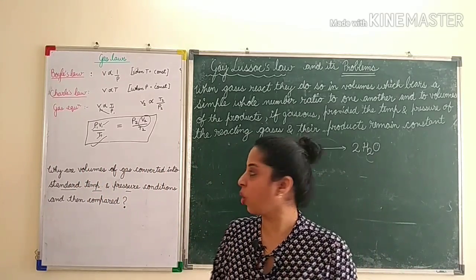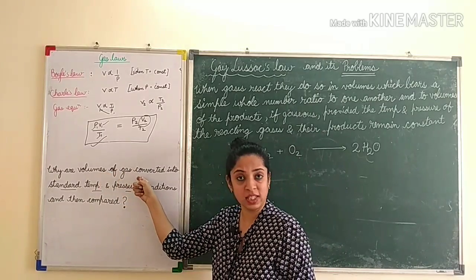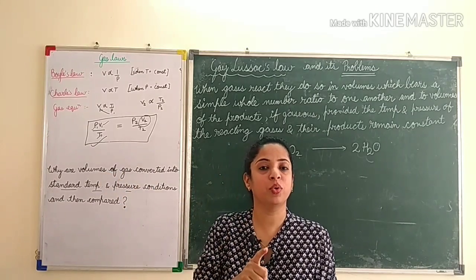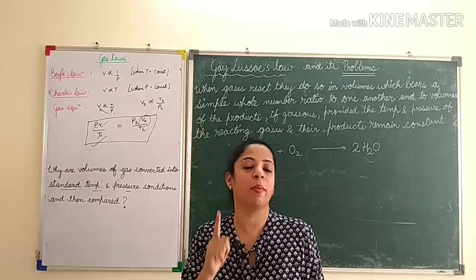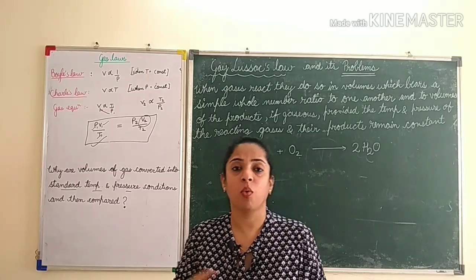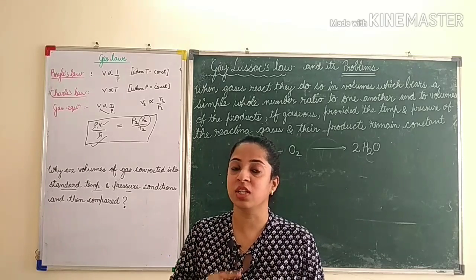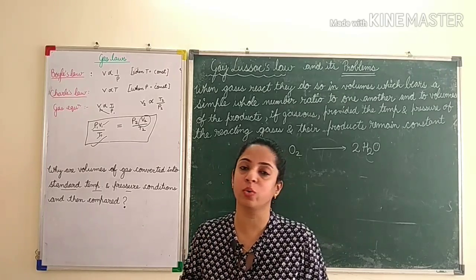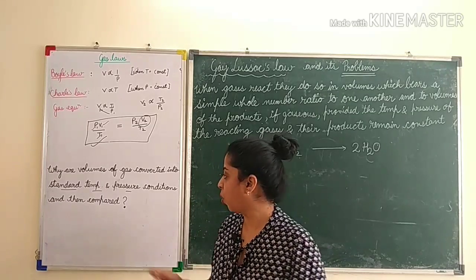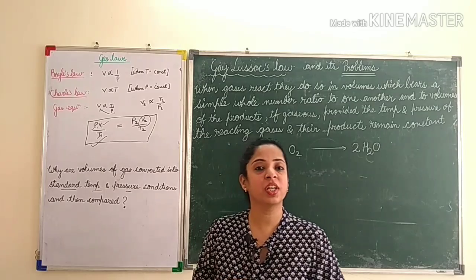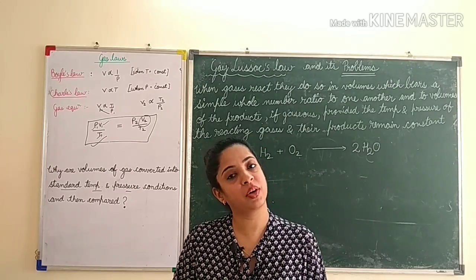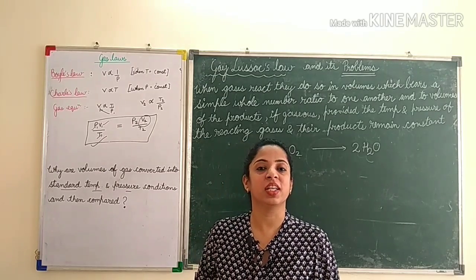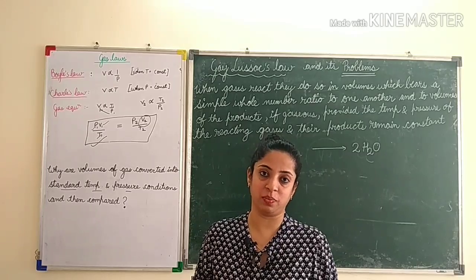So whenever you are talking about the volume of any gas, you have to convert it into standard temperature and pressure conditions. Now, what are they? Standard temperature is 0 degrees Celsius or 273 Kelvin. And standard pressure is 760 mm of mercury, which is equal to 1 atmospheric pressure.